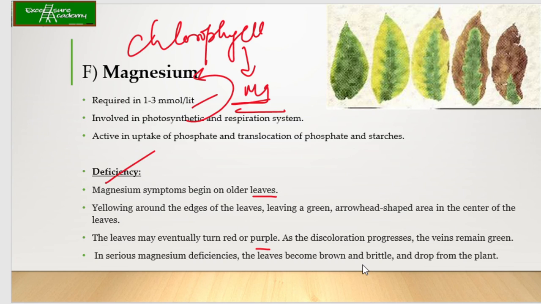So you can see over here, normally the leaves are green in color, and the periphery of the leaves will start becoming yellow. Later it forms the purple or the brown color and it will finally die out. So guys, this was all about the macronutrients role for the growth of the plant and development. In the upcoming lectures, we will talk about the micronutrients and their role.